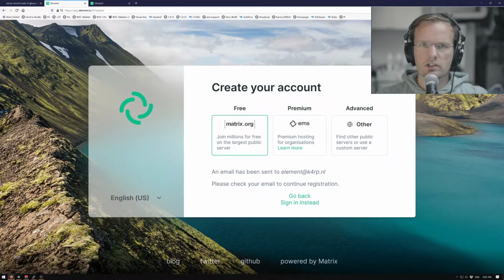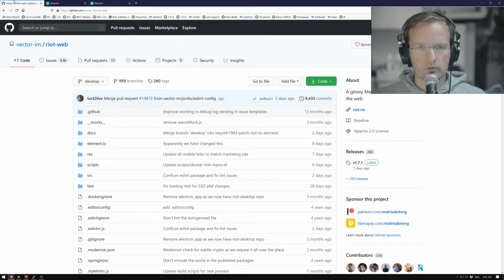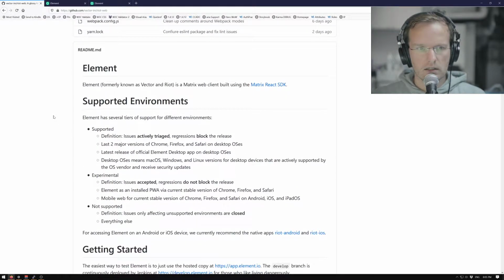Next to that, I'm also an accessibility consultant, so I do audits, I check websites, and what we're going to do today is we're going to check Element. And it's supposed to be renamed recently. I already saw, maybe it's here in the website. Element, formerly known as Vector and Riot, is a Matrix web client. I don't know anything about Element.